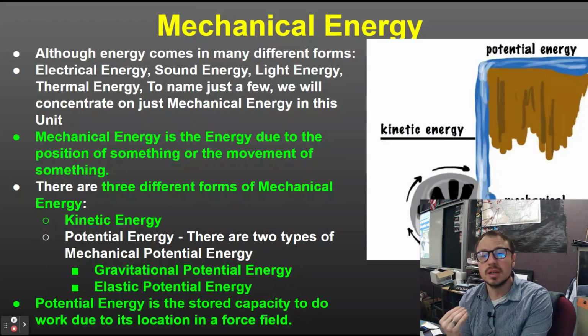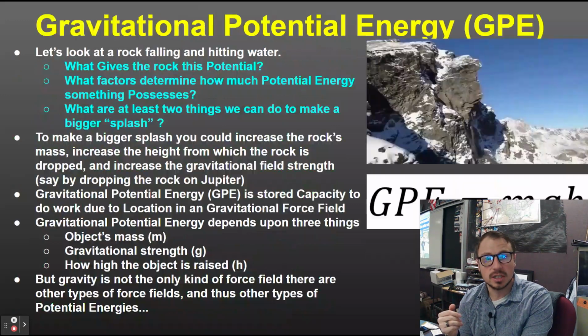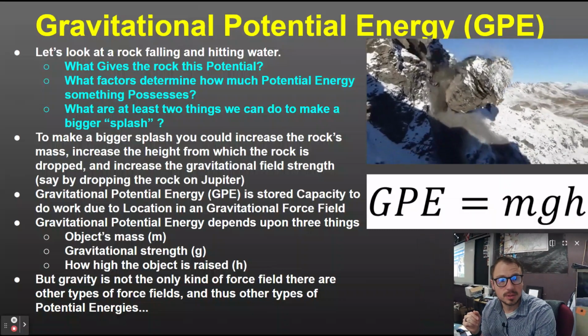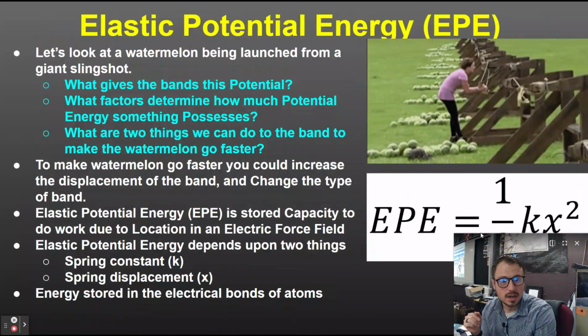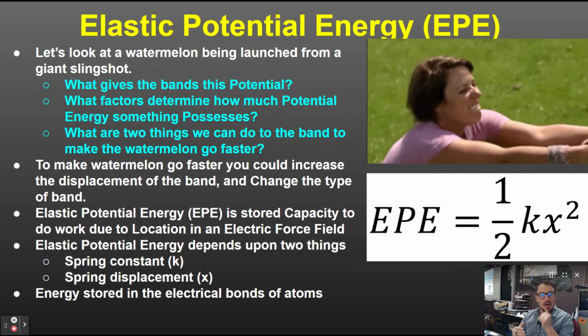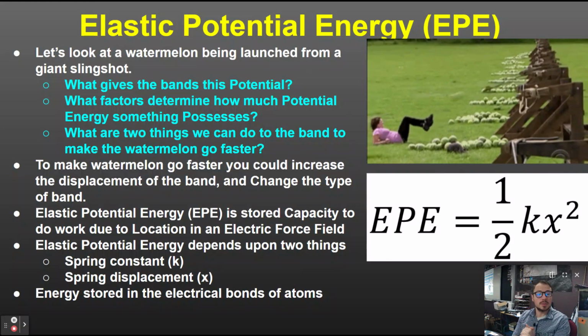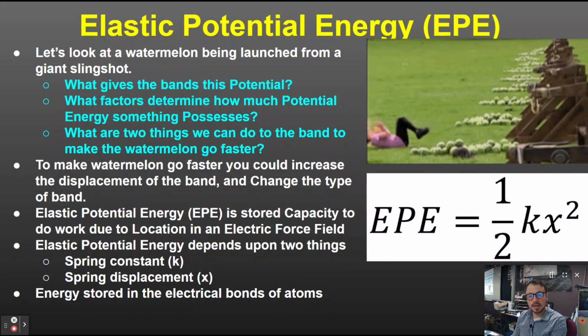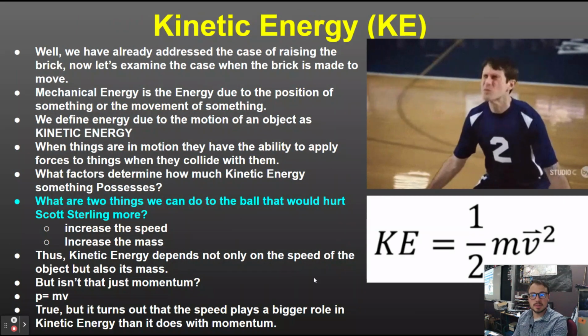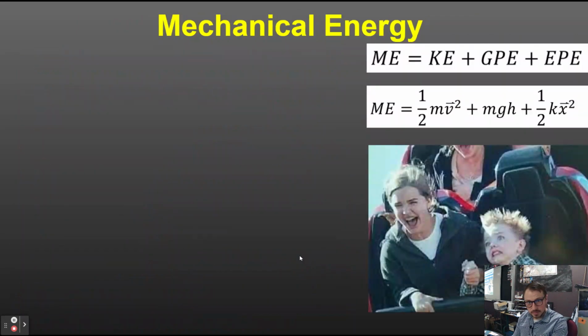Potential energy is the stored capacity to do work due to its location in a force field. So like I said, we have gravitational potential energy that's represented by mass times gravity times height. Elastic potential energy is 1/2 times the spring's constant times the displacement that it is stretched or compressed. And you do have kinetic energy, 1/2 times mass times velocity squared.